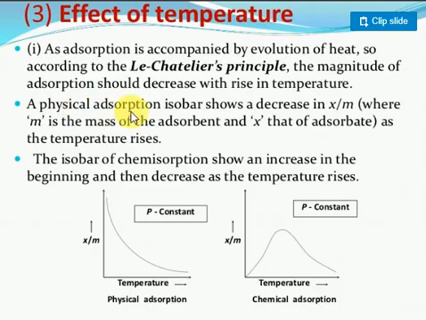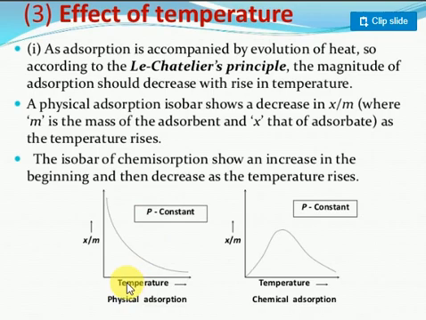So here the physical absorption is an isobaric process. Look at it, very important. They are taking one graph, temperature versus x by m. M stands for the mass of the absorbent, which provides surface area. X is nothing but the mass of the gas molecules which get absorbed on the m surface area. Suppose I am taking m grams of the solid. How many grams of X gas molecule will be attached here? The ratio, X by M, at constant temperature.